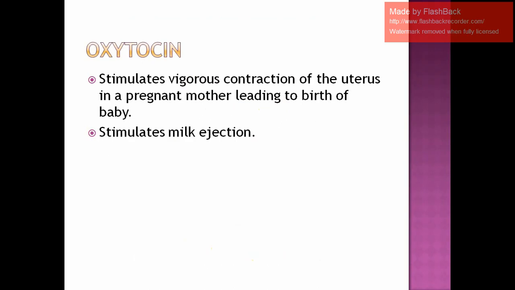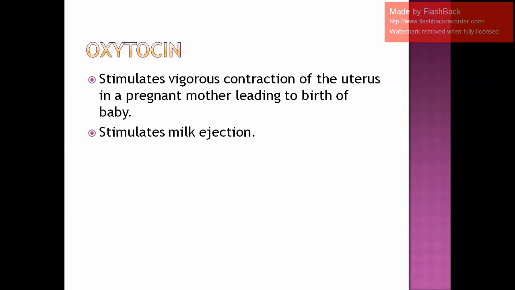Okay. Then the next hormone that we talk about is oxytocin. Now we are going to remember the two functions of this oxytocin. It stimulates vigorous contraction of the uterus in a pregnant mother, leading to the birth of a baby. So whenever a woman is pregnant and reaches that particular stage, when parturition is there, when she has to deliver the baby, at that moment this oxytocin is released from the pituitary.